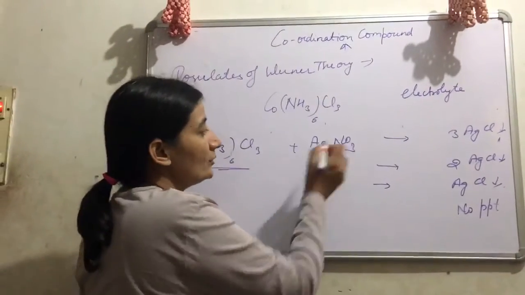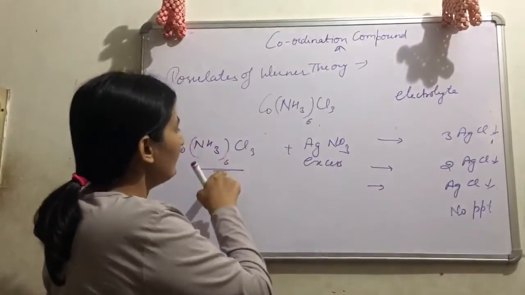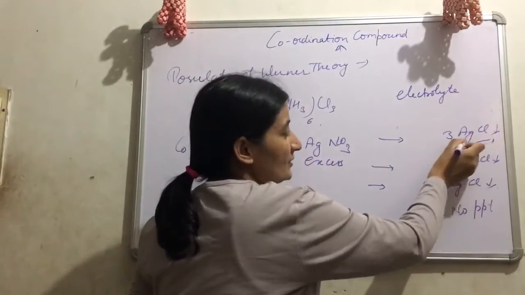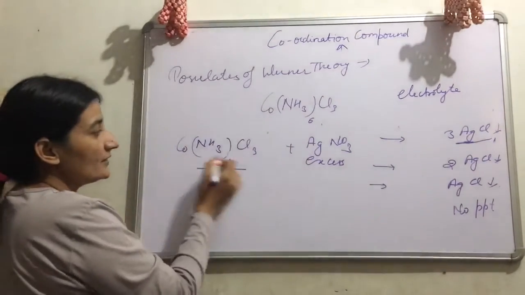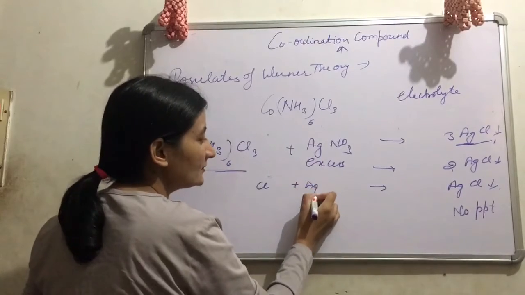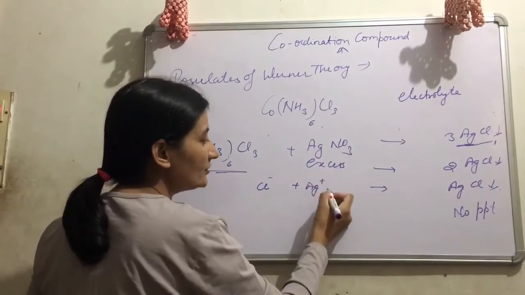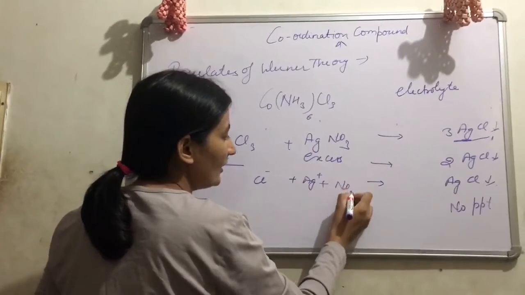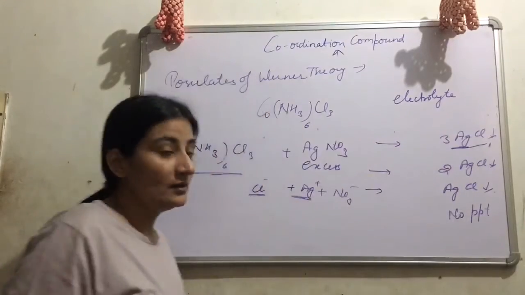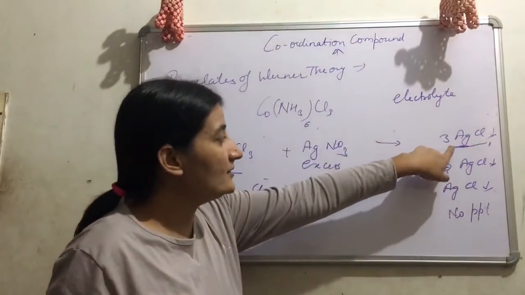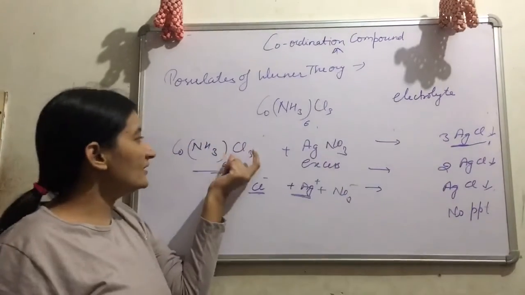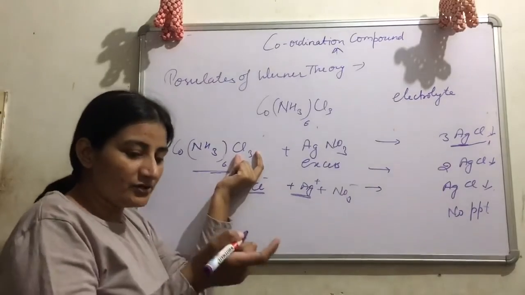See here, AgNO3 reacts with this complex and forms AgCl. Formation of AgCl is possible only when this complex releases Cl negative ion. This Cl negative ion combines with Ag plus, because AgNO3 undergoes dissociation into Ag plus and NO3 negative. So this Ag plus combines with Cl negative and forms AgCl. In the first situation, 3 AgCl, or 3 moles of AgCl, we obtain. It means all the 3 Cl negative get dissociated.